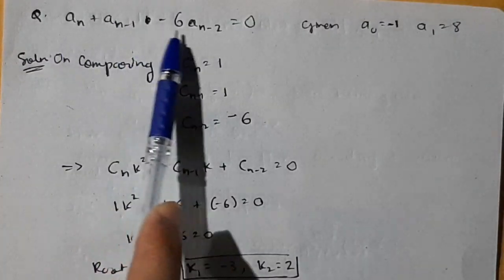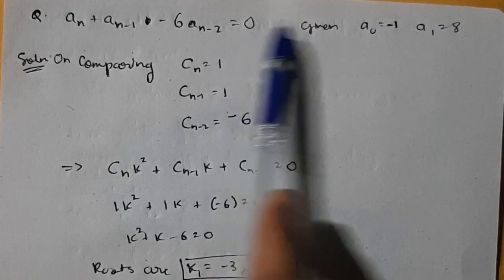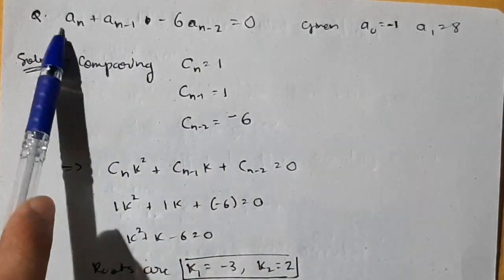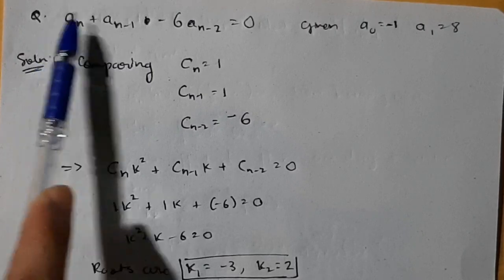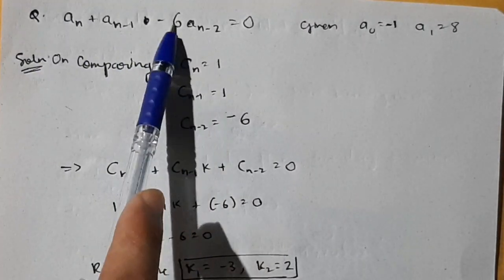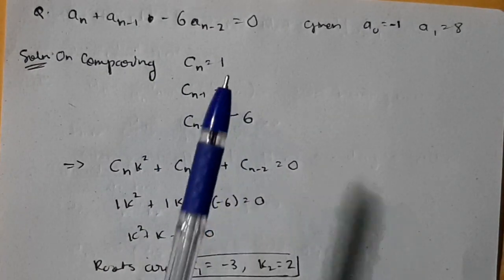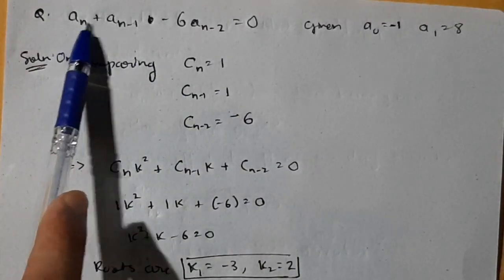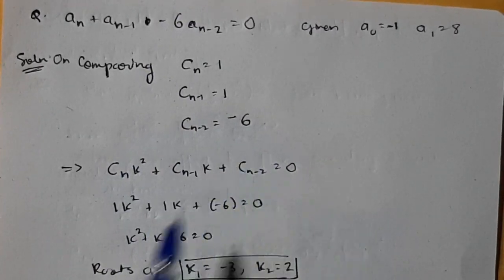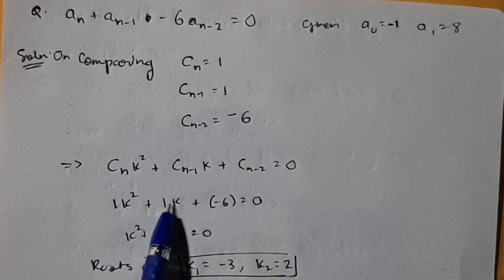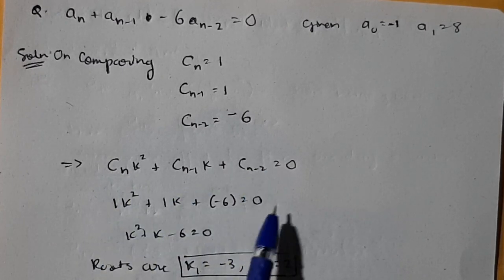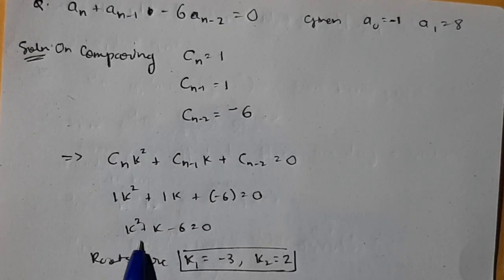a_n plus a_(n-1) minus 6 a_(n-2) is equal to 0. They will give you a_0 and a_1. Now what you need to do, find out c_n. c_n is with a_n, that is 1. With a_(n-1) also it is 1. With a_(n-2) it is minus 6, so c_(n-2) is minus 6. Now consider a_n, a_(n-1) and a_(n-2) as k square, k and 1 respectively. So it will be 1k square plus 1k minus 6. Substitute the values of c_(n-1) and c_(n-2), and you will have this formula.